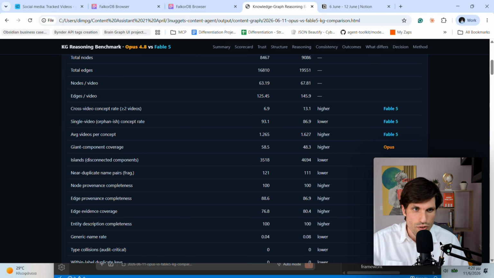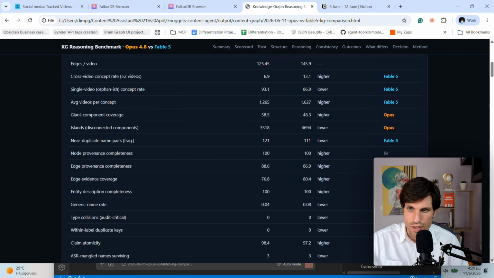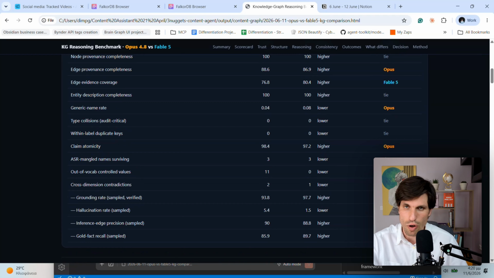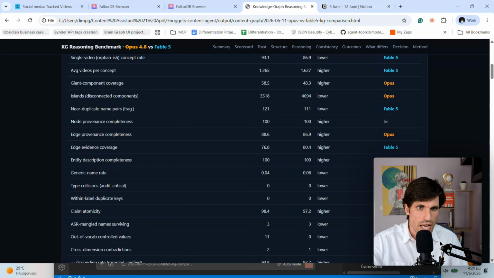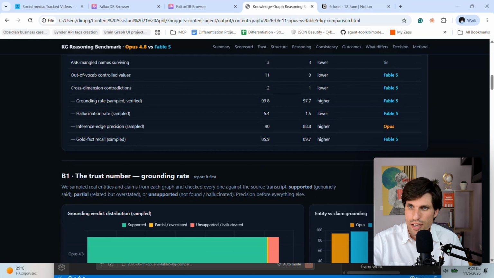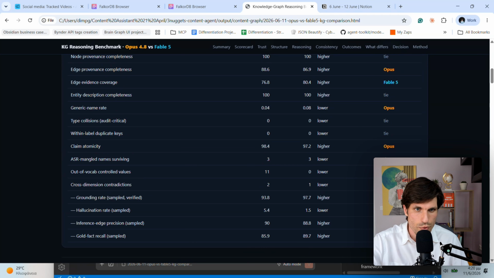We can see here another KPI is very useful from the health check. This is, by the way, the health check I ran on all of my nodes graphs. And I see big differences. We can see here that in claim atomicity, Opus is a winner, but with not that big a difference.